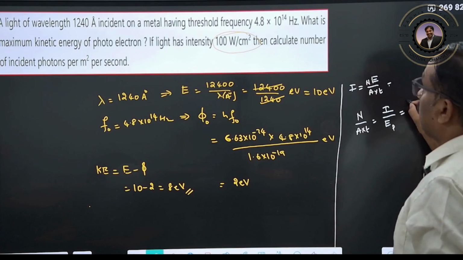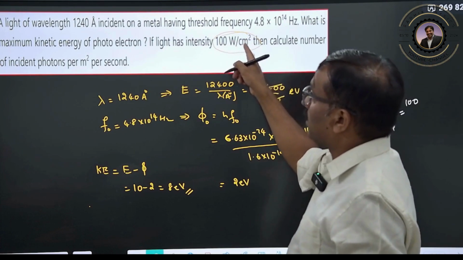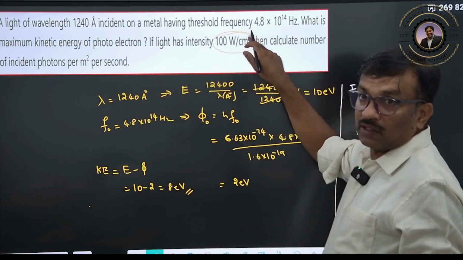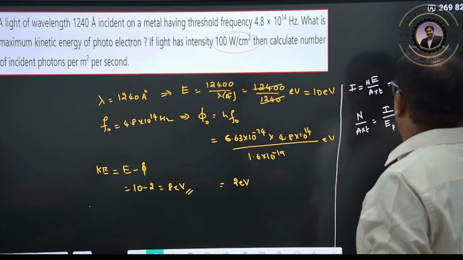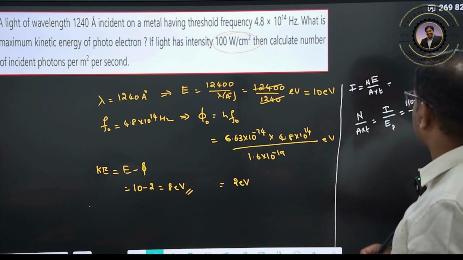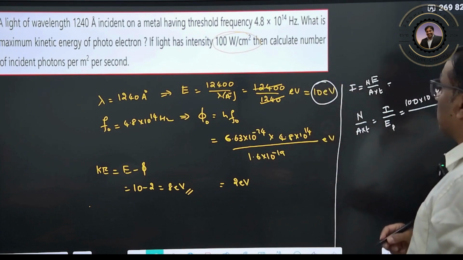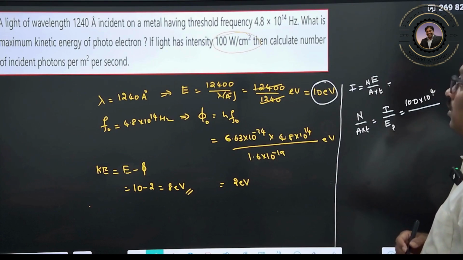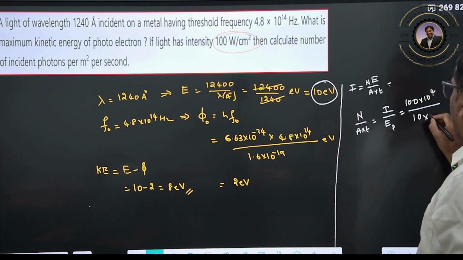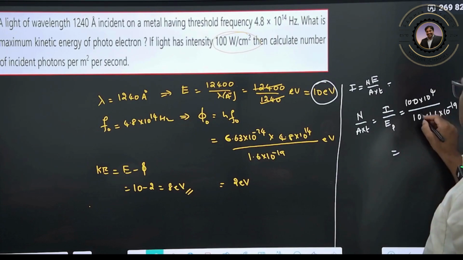Intensity is given as how much now? 100 watt per centimeter square. He gave it in terms of meter square, so centimeter square means 10 to the power of minus 4. Taking it to the top, therefore 10 to the power of 4 here. So divided by the energy of the incident photon, 10 into 1.6 into 10 to the power of minus 19.